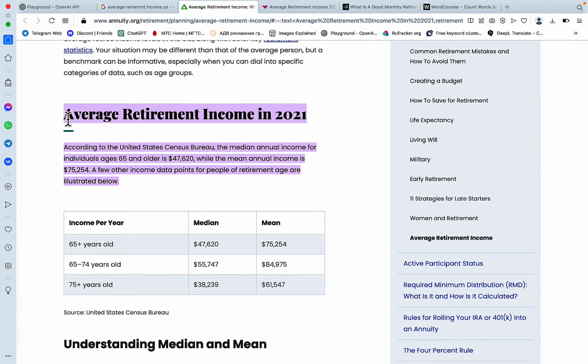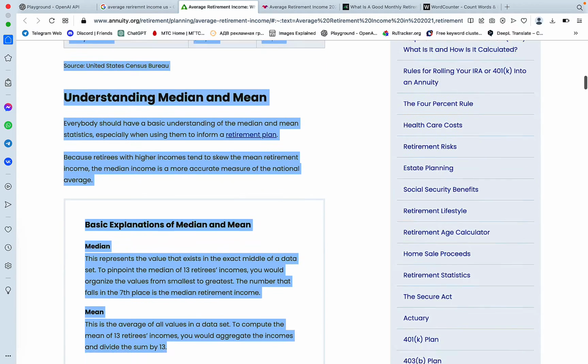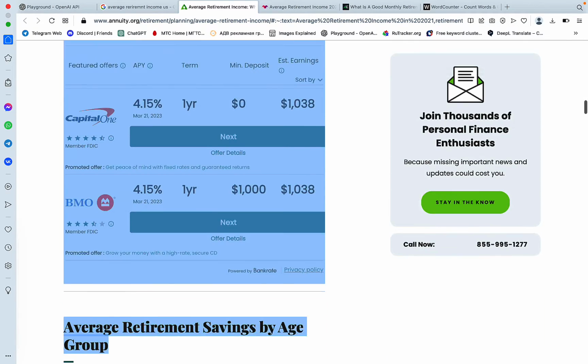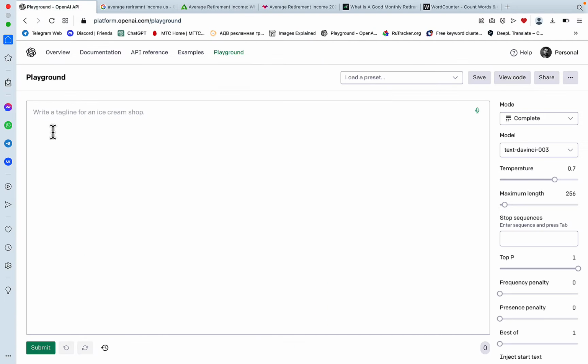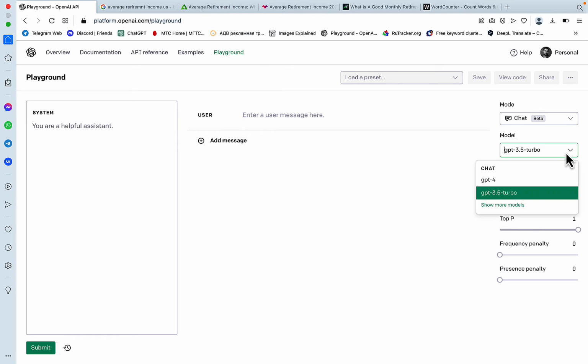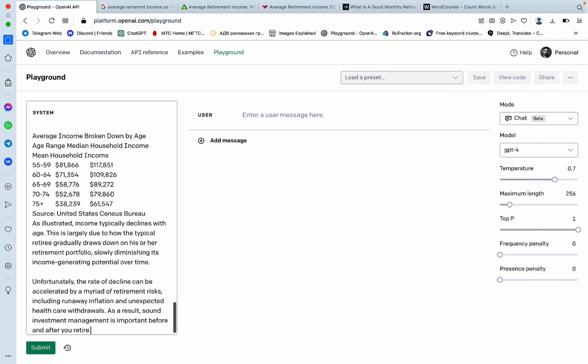Let's just say this is the part we are most interested in, the average income, median and mean. Average retirement setting by age group, okay. And I'll show you both versions. So the first one would be to go to Playground, select GPT-4 and just feed the information. The same way I've showed you many times in my videos. Article 1. This is our Article 1.